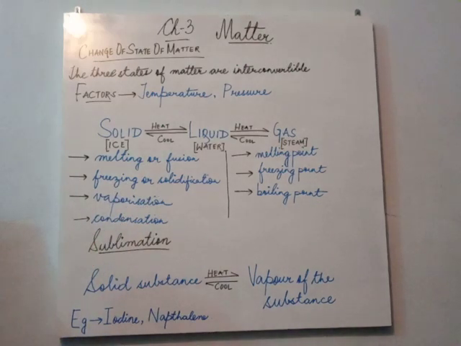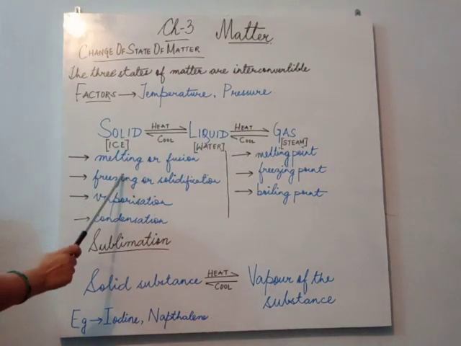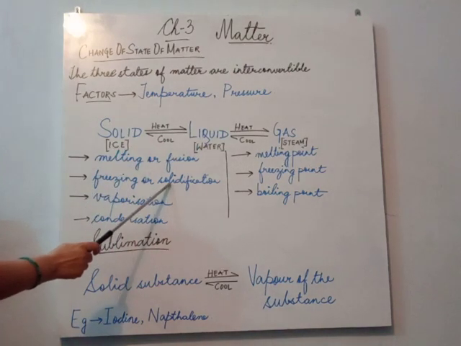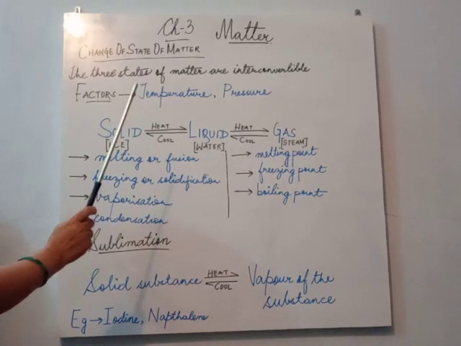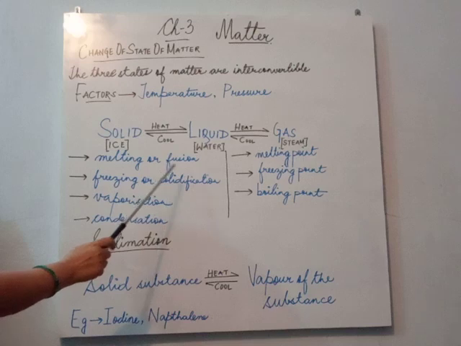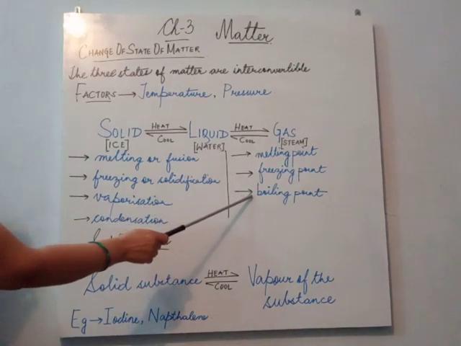Now, second one, freezing or solidification. What is freezing or solidification? The change of state from liquid to solid is called freezing or solidification, and the temperature at which liquid freezes to form solid is called freezing point. Clear? Now, the third one is vaporization. The change of state from liquid to gas is called vaporization, and the temperature at which a liquid boils is called its boiling point.